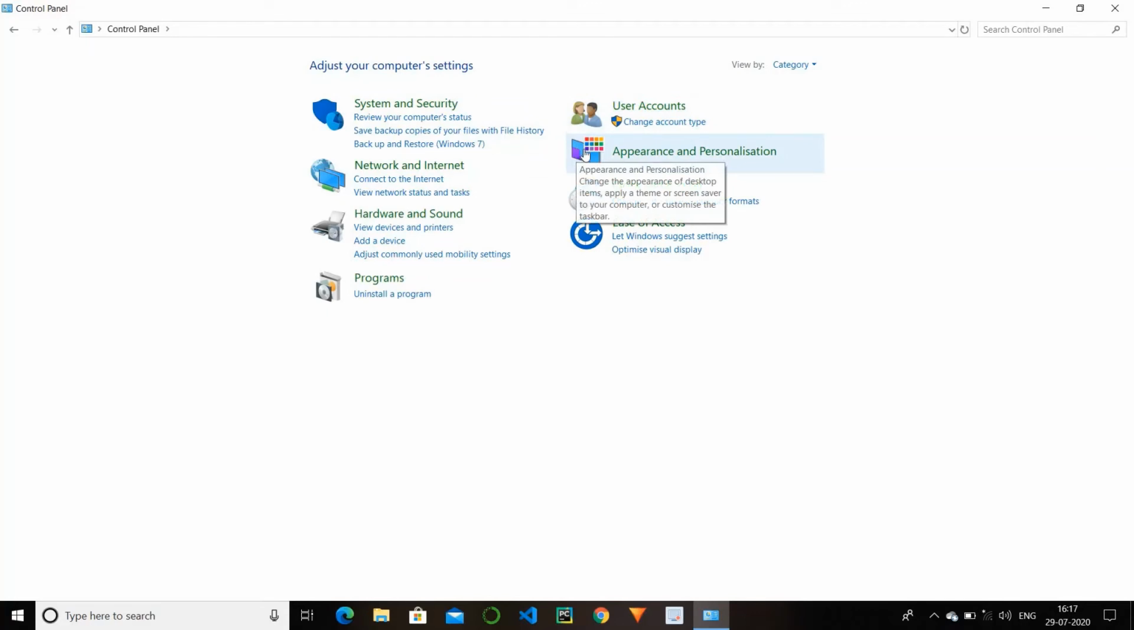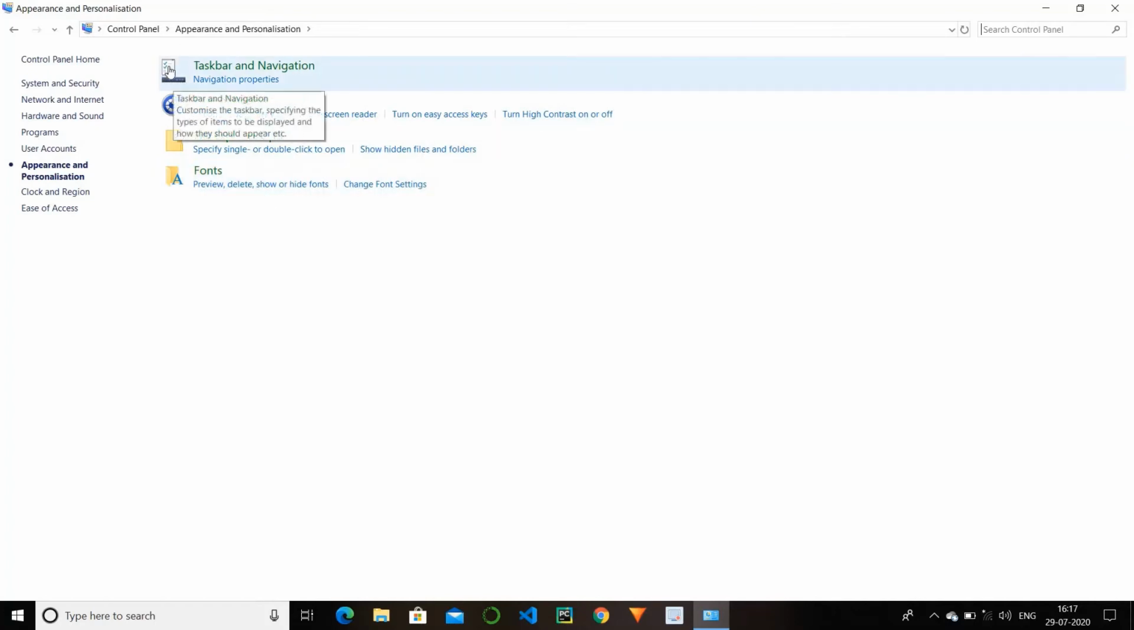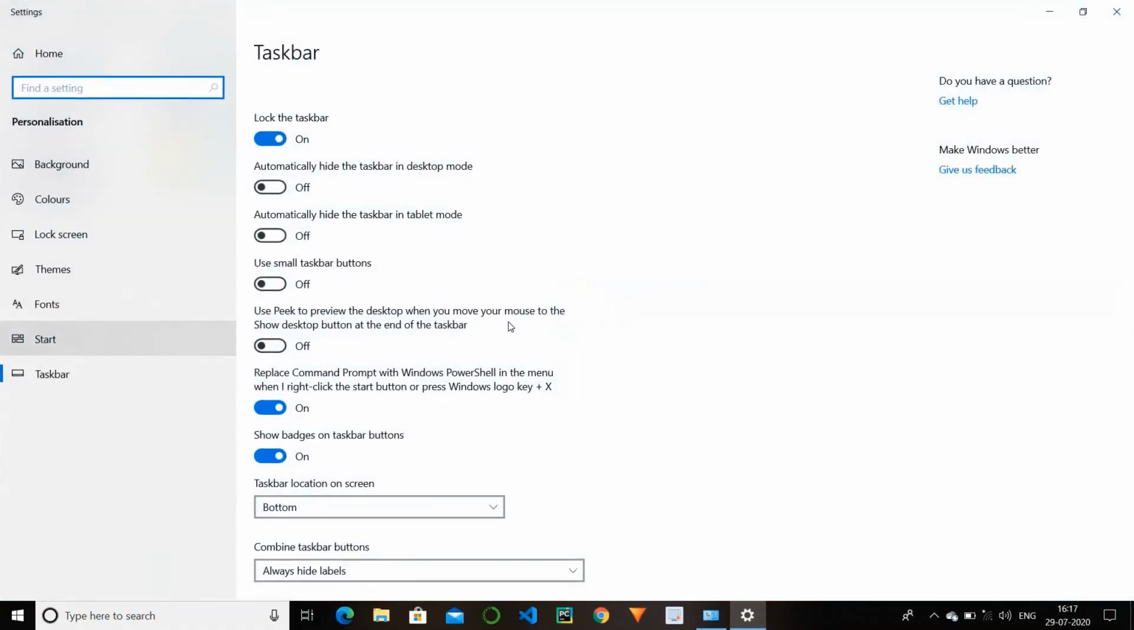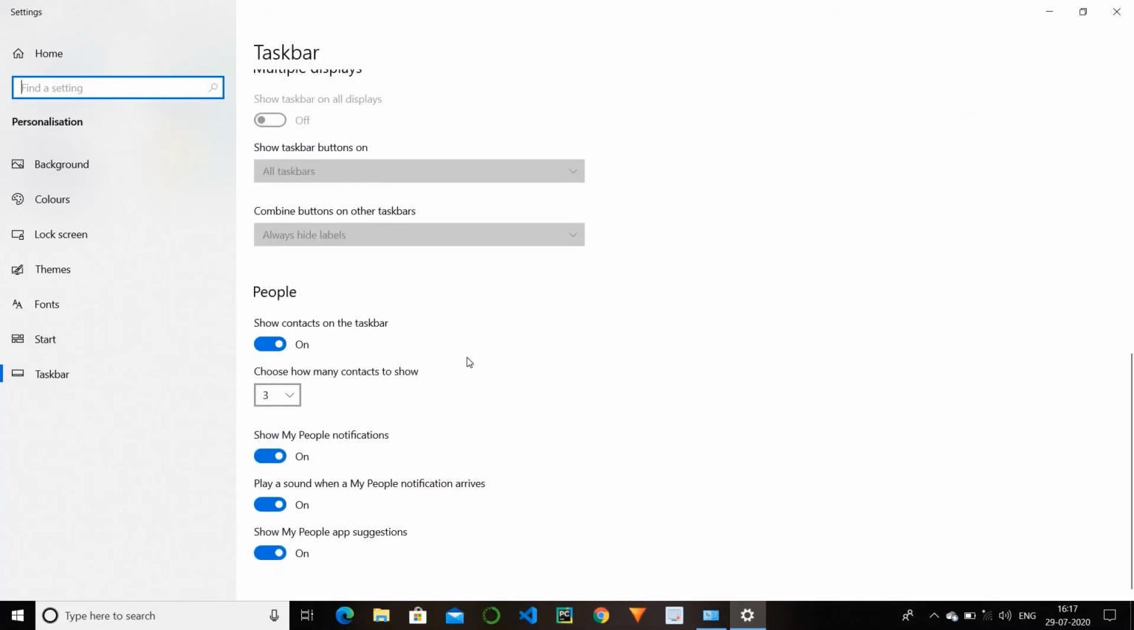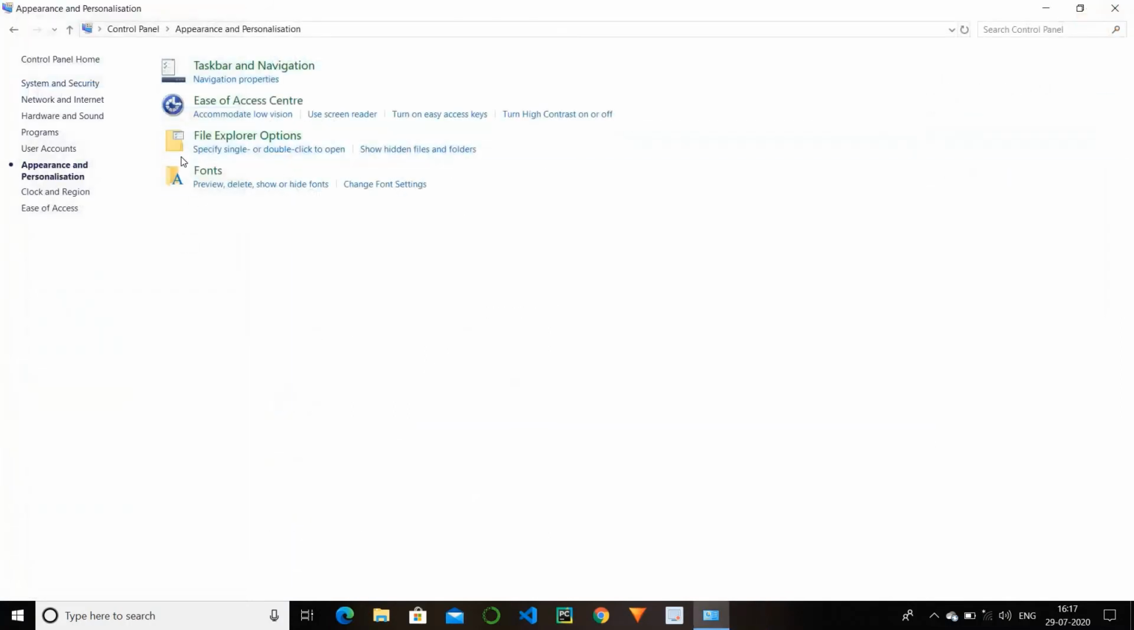Our next option is appearance and personalization. This is an option which is used to change the look of your laptop and computer. The first option is taskbar and navigation. You can change the background of your laptop or computer. You can change the colors. You can change the themes, fonts, many things. You can change the taskbar, that bar. You have different options to explore. You can change the look of your laptop or computer.